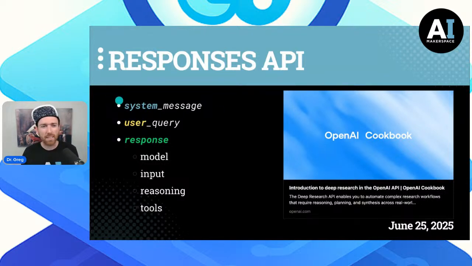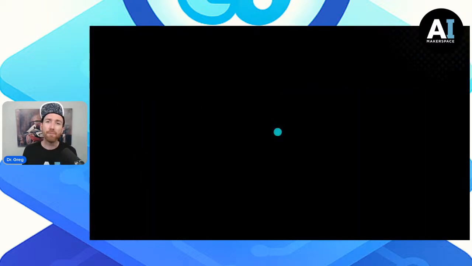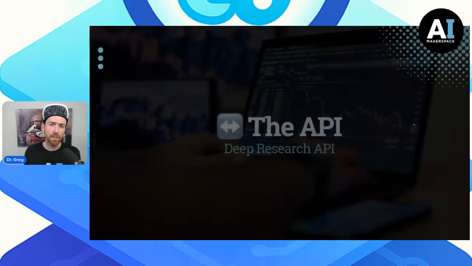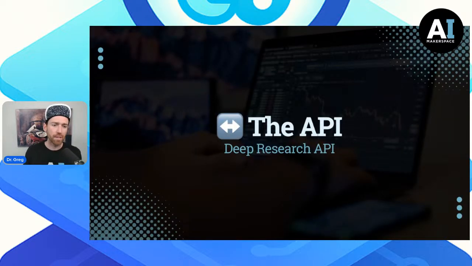And so we see this system, user, and AI response pattern. Oh, how familiar. The Chat Completions API does exactly the same thing. The system, user, and AI assistant response pattern continues through to July 2025. So when we want to use the Deep Research API itself, we want to understand just a couple more things.